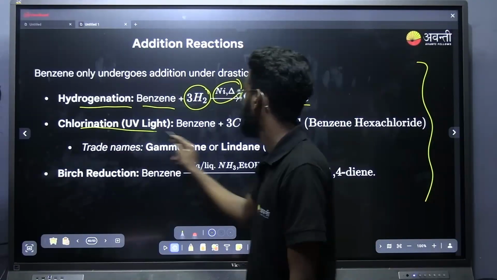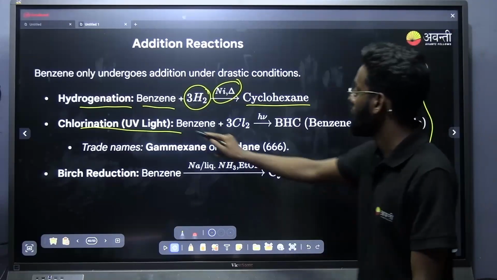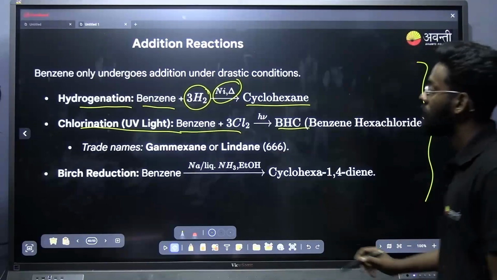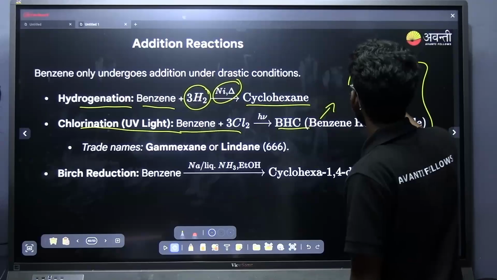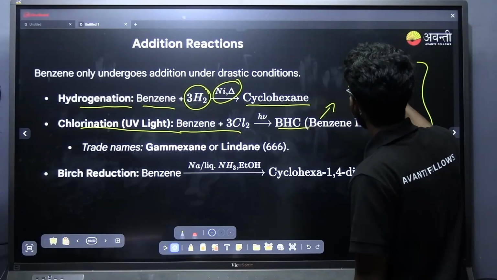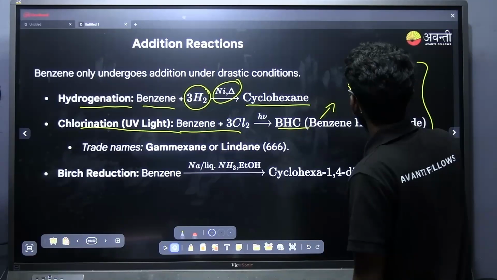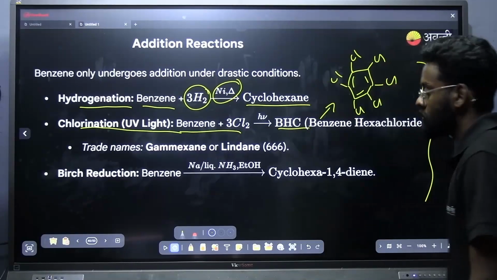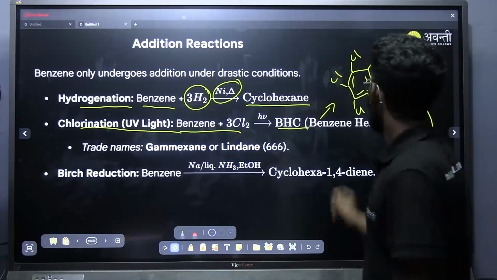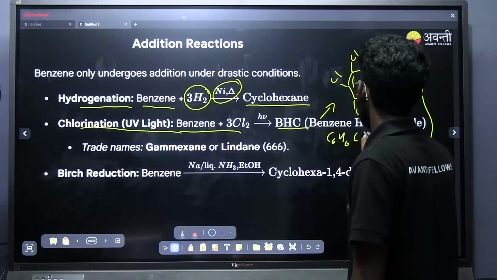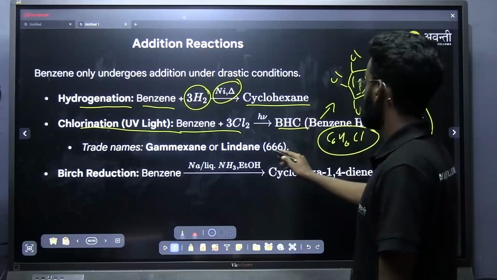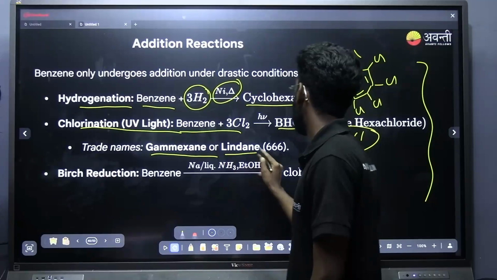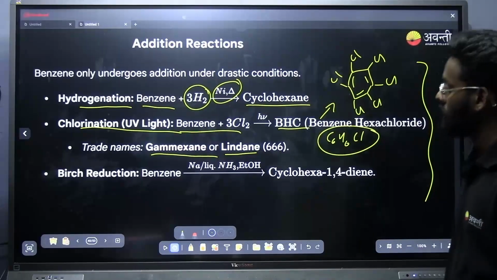Next one is chlorination in presence of UV light. Chlorination in presence of UV light, you will be getting a compound whose name is very famous, that is BHC, benzene hexachloride. What is this benzene hexachloride? It has six chlorines, Cl, Cl, Cl, Cl, Cl, Cl. This is benzene hexachloride, and its formula is C6H6Cl6. Because of that particular formula, it is also called C6H6Cl6 compound, and the name of this compound is gammexane or lindane.